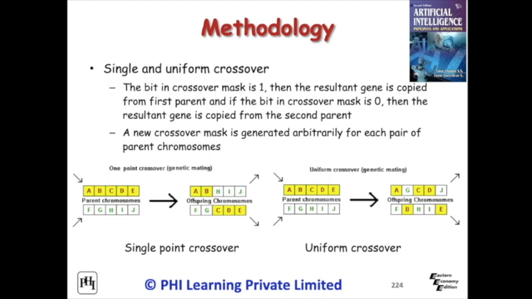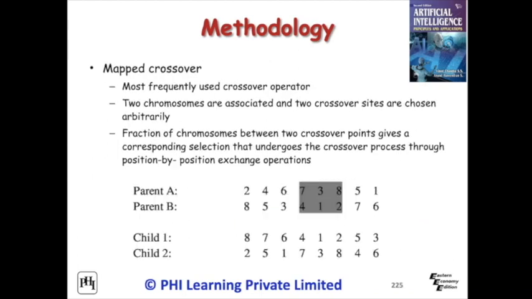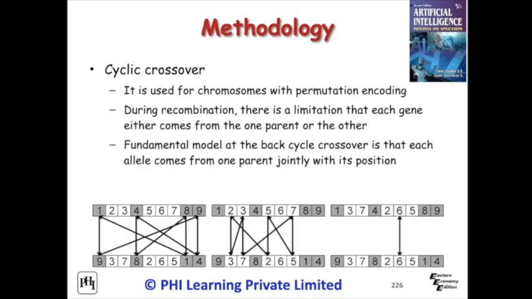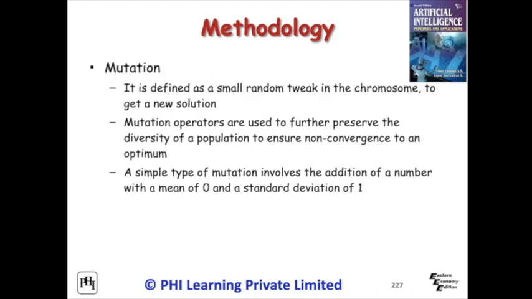The figure explains the single point crossover and the uniform crossover. Partially matched or mapped crossover is the most frequently used crossover operator. In partially matched crossover, two chromosomes are paired and two crossover sites are chosen arbitrarily. Cycle crossover is used for chromosomes with permutation encoding. During recombination in cycle crossover, there is a limitation that each gene comes from either one parent or the other. Mutation is defined as a small random tweak in the chromosome.